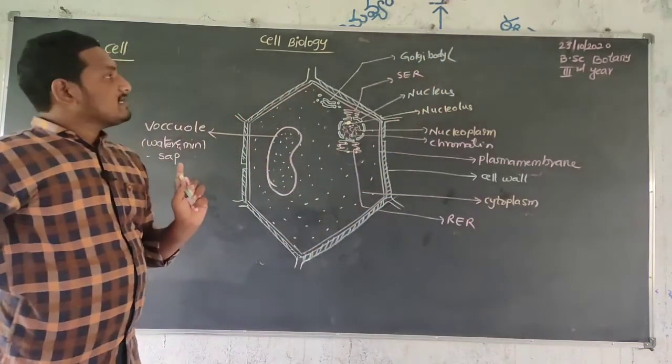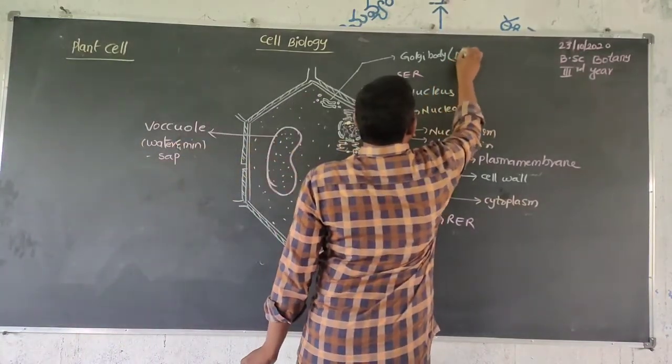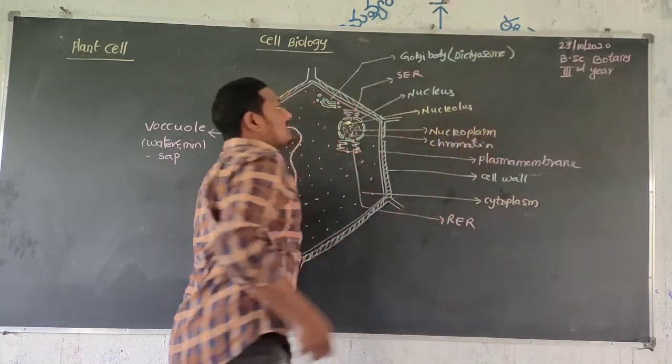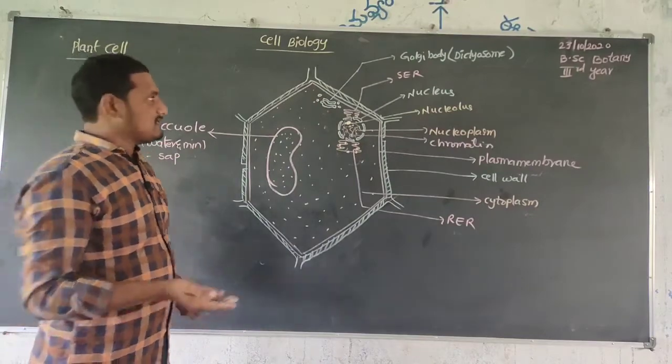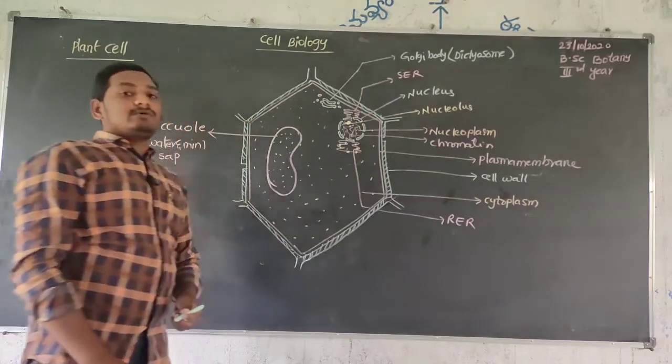In plant cells, this Golgi body is also called dictyosomes. The Golgi body is present in both animal cell and plant cell, and in plant cells it is also treated as dictyosome.